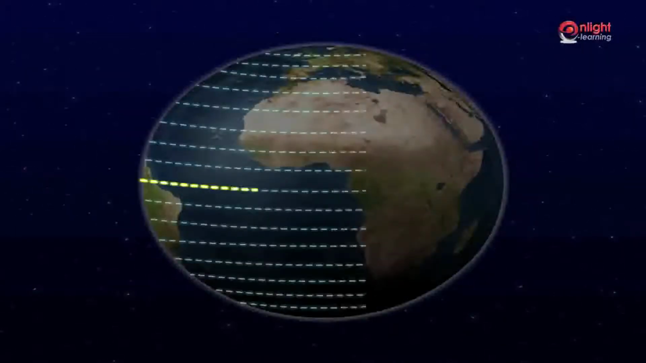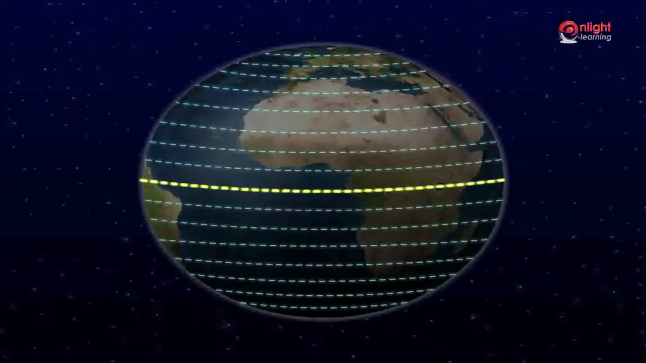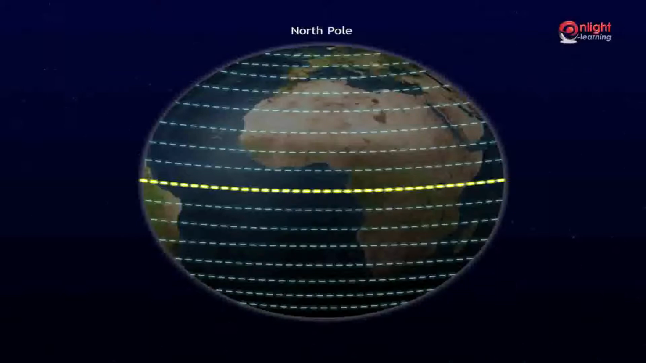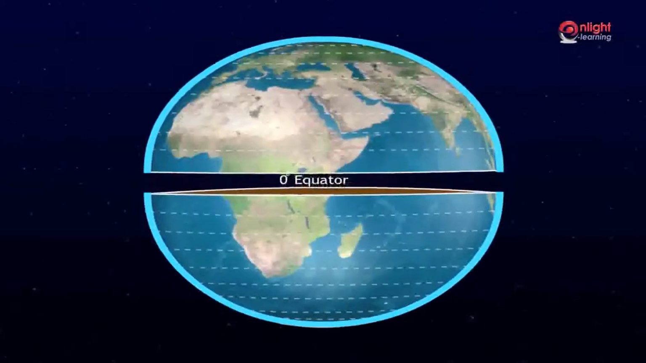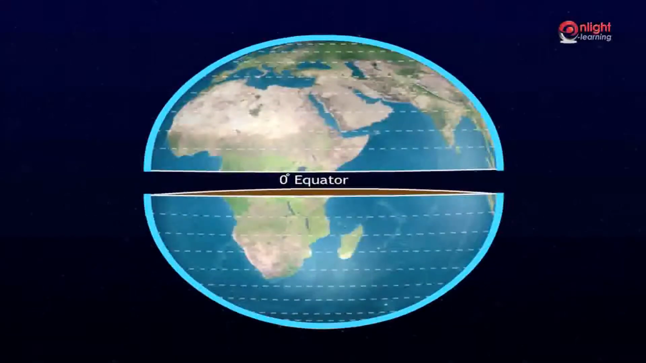There is another imaginary line on Earth. It goes around the Earth. It remains at equal distance from the North Pole and the South Pole. It is called the equator. It divides the Earth into 2 equal halves. That is why we call it the equator.